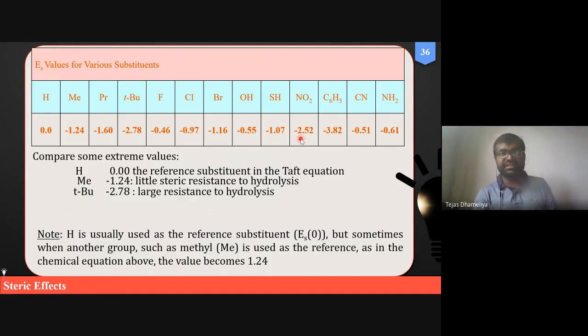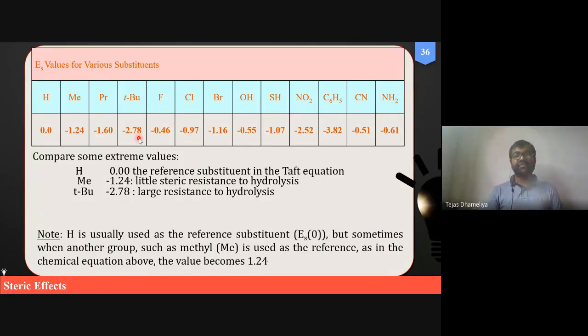Here, the highest value of the Taft steric constant is with this substituent, and that value is negative. This value is minus 3.82. And the second highest is with this substituent, minus 2.78.